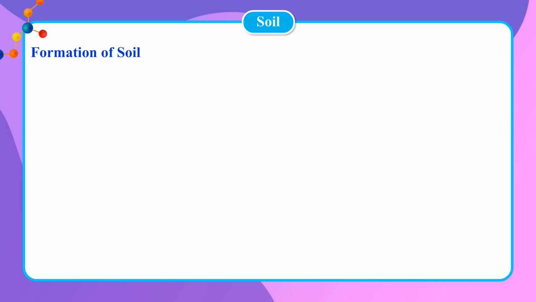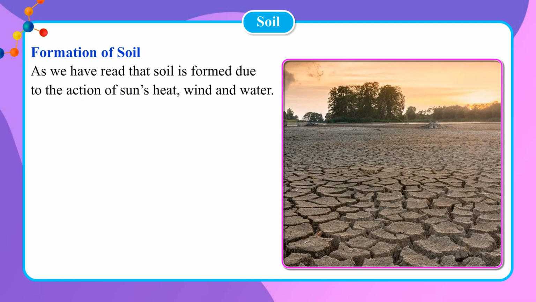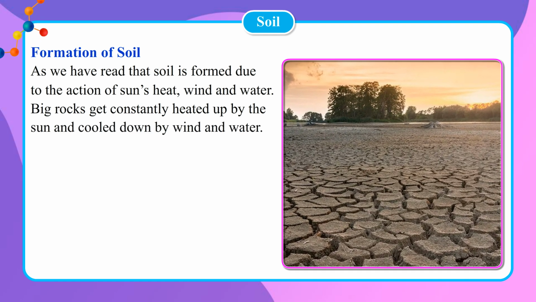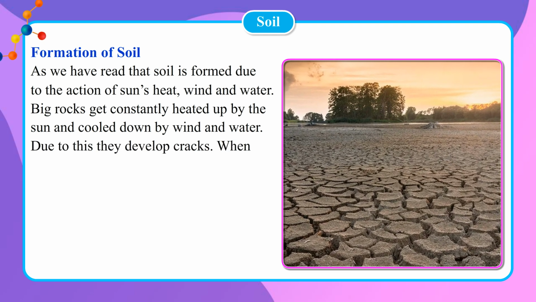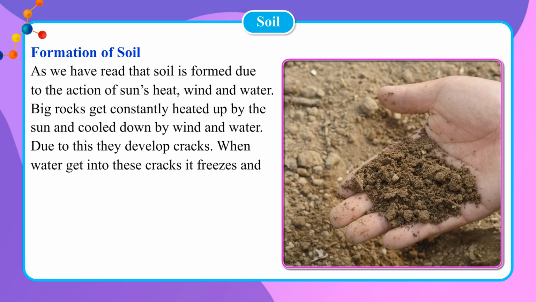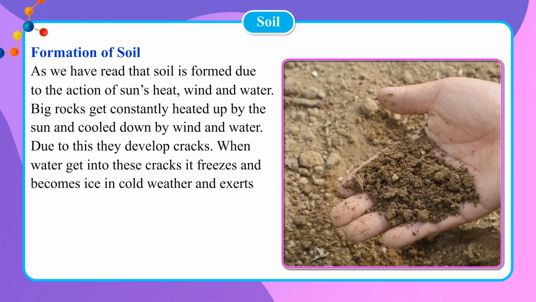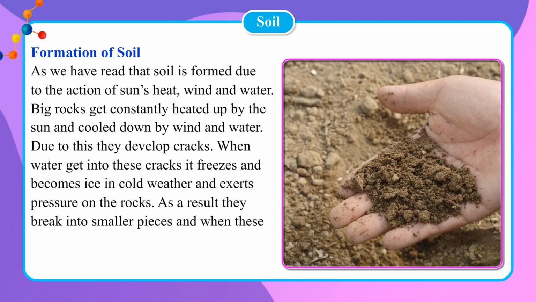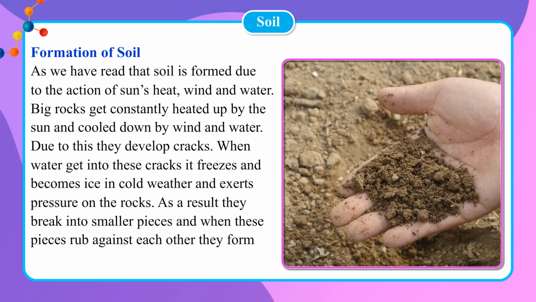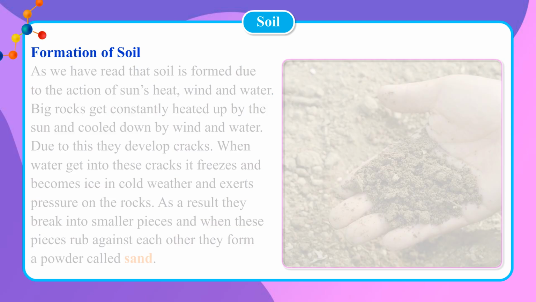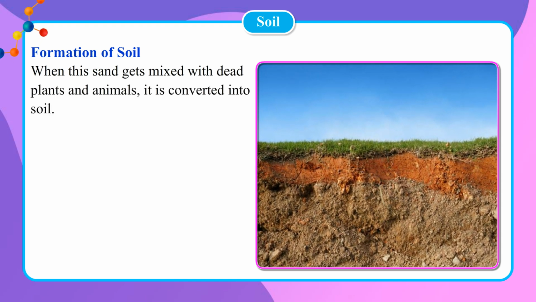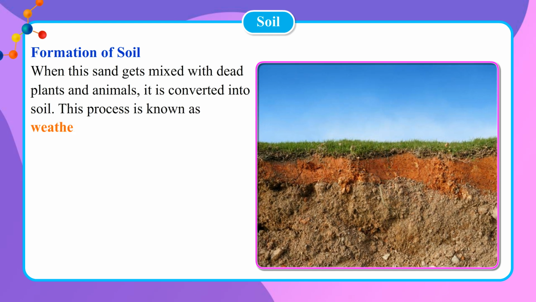Formation of soil. As we have read, soil is formed due to the action of sun's heat, wind, and water. Big rocks get constantly heated up by the sun and cooled down by wind and water. Due to this, they develop cracks. When water gets into these cracks, it freezes and becomes ice in cold weather and exerts pressure on the rocks. As a result, they break into smaller pieces, and when these pieces rub against each other, they form a powder called sand. When this sand gets mixed with dead plants and animals, it is converted into soil. This process is known as weathering.